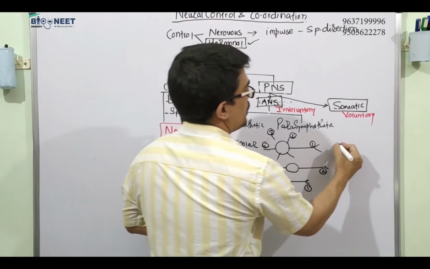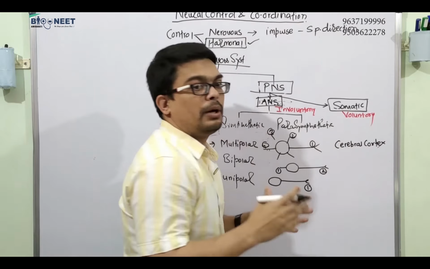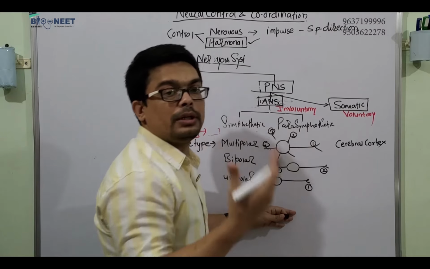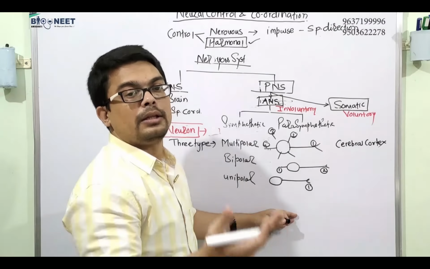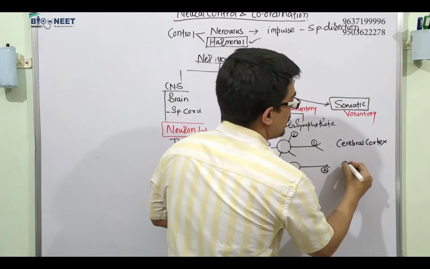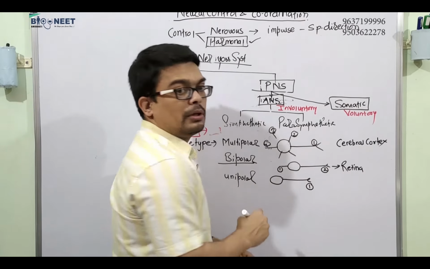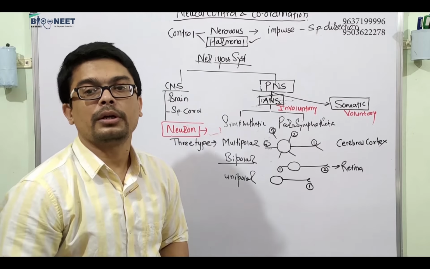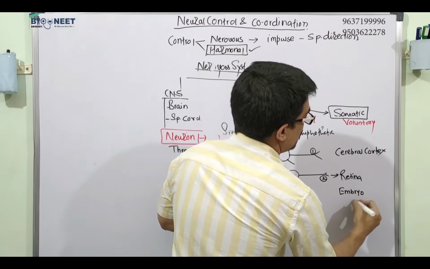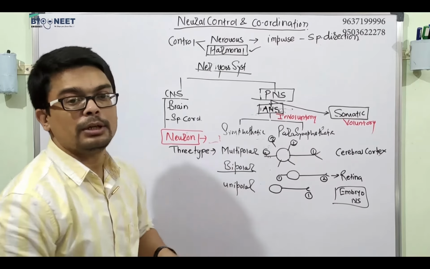Multipolar is commonly found in the cerebral cortex of your brain. Bipolar in the eyes. There are three layers of the eye. Outside, the white color is sclera, then vascular choroid, and then retina, which is neurosensory. So in the retina you can find the bipolar, and the unipolar during the embryonic development. Inside the embryo, in the nervous system of the embryo, you can find the unipolar neuron. So these are the three types of neurons.